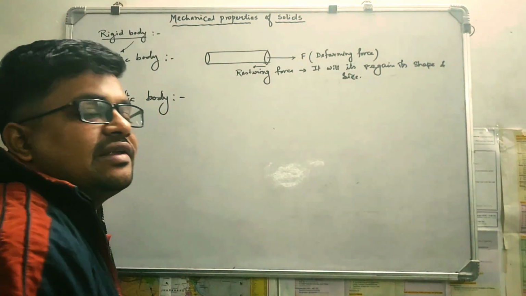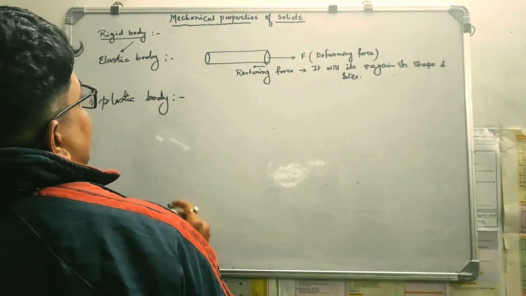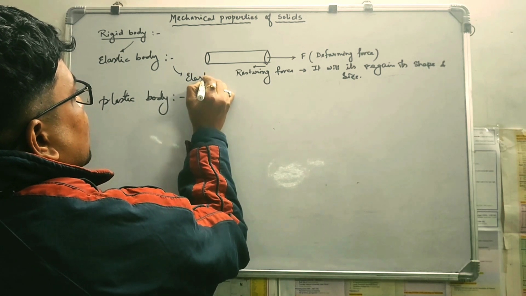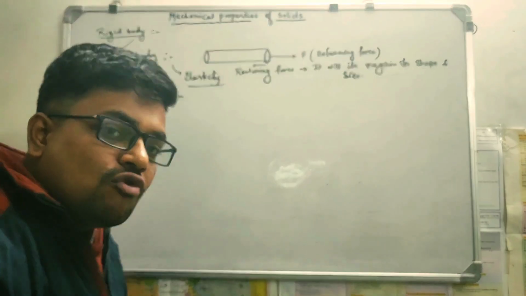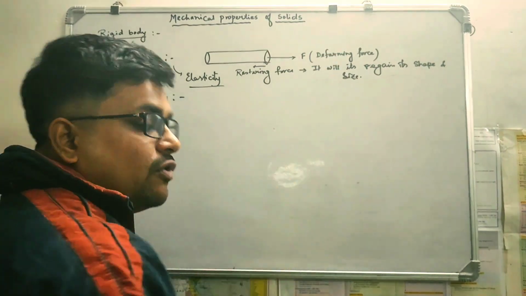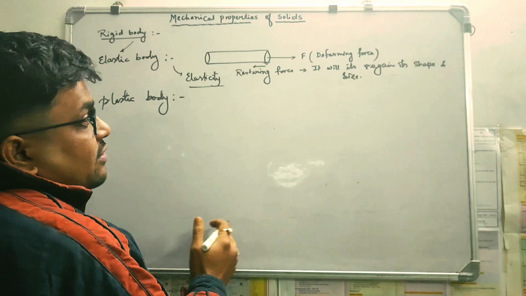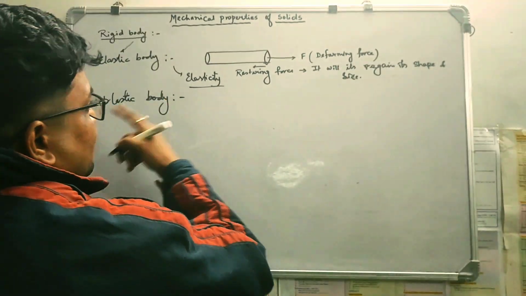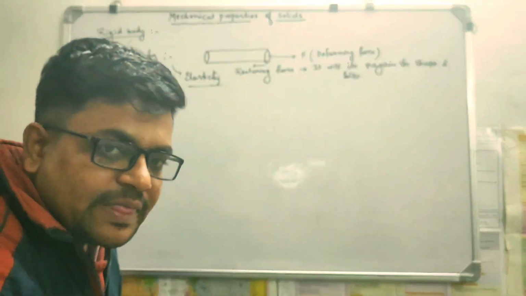When it regains its shape and size perfectly by the restoring force, that concept is known as the concept of elasticity. Elasticity is something where, when we remove the deforming force, the body will regain its shape and size. That force is known as the restoring force, and this property of the object is known as elasticity.